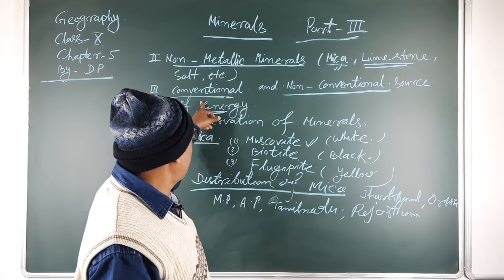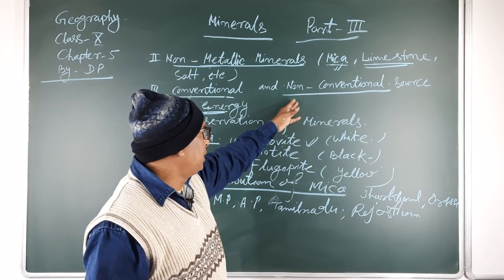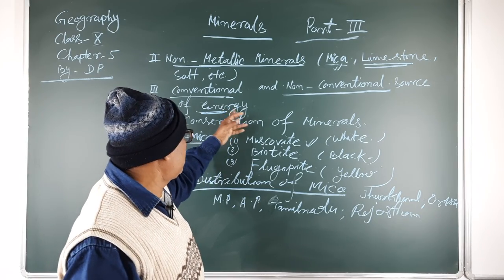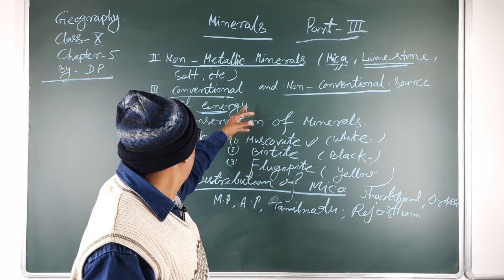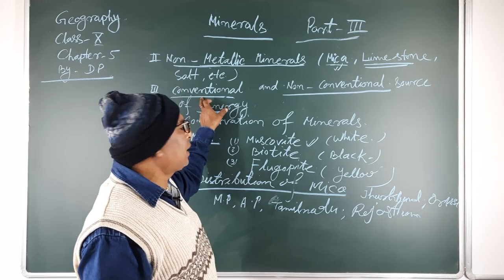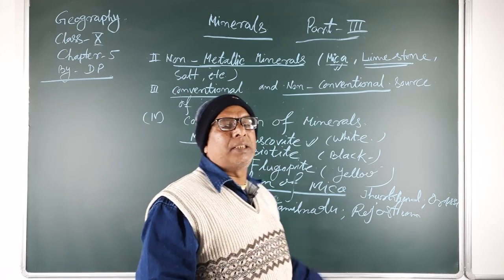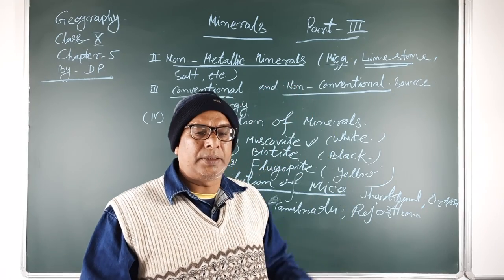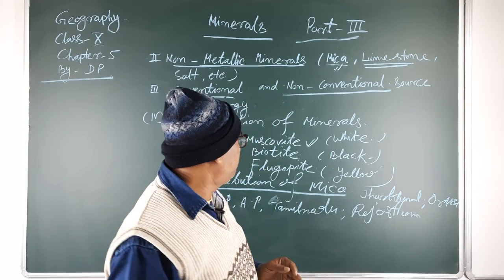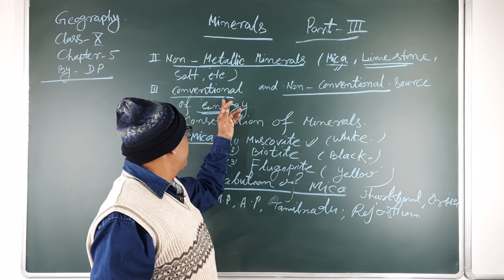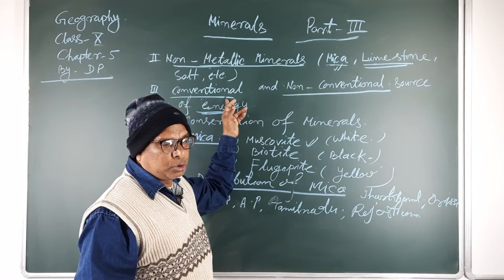Conventional and non-conventional are the two parts of energy resources. Conventional means the resources used by human beings since ancient periods until now. So it is known as the conventional source of energy.